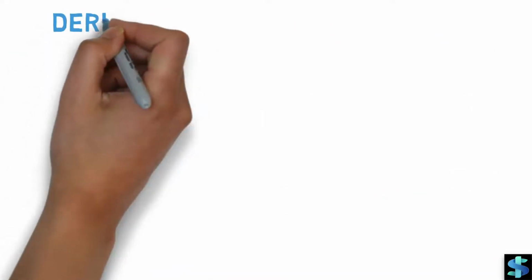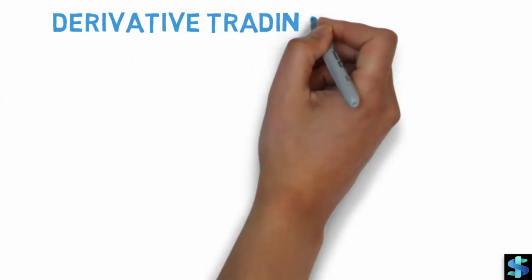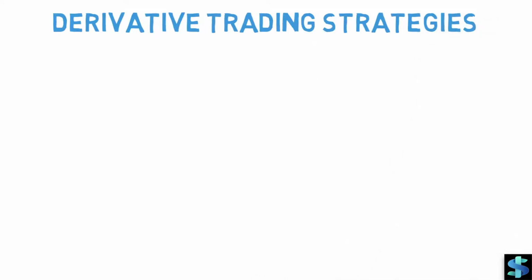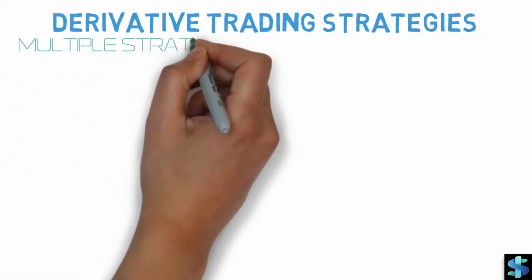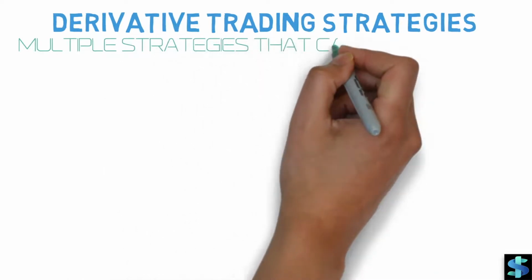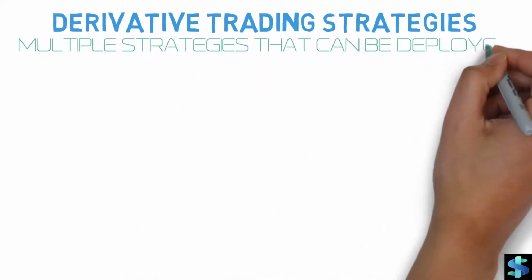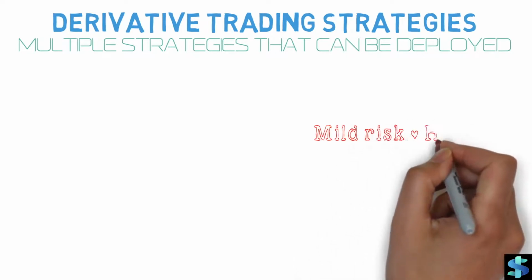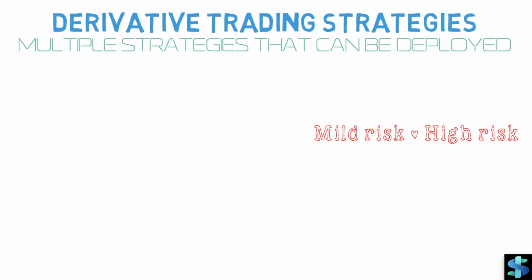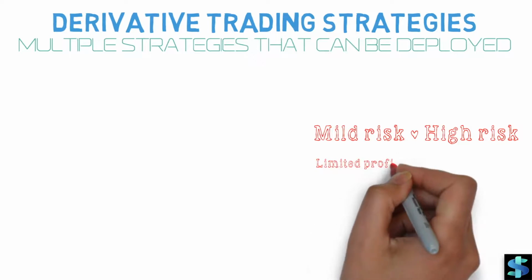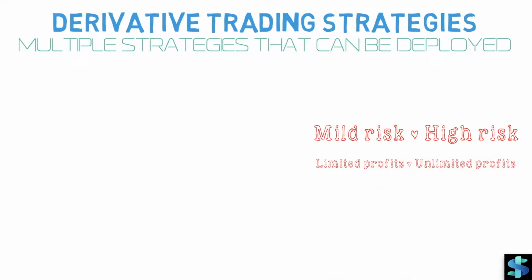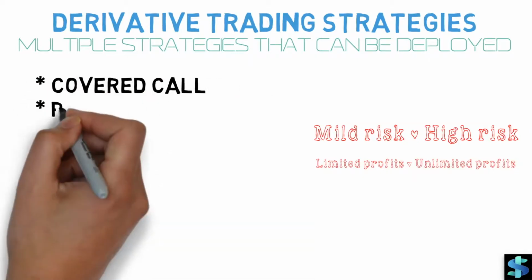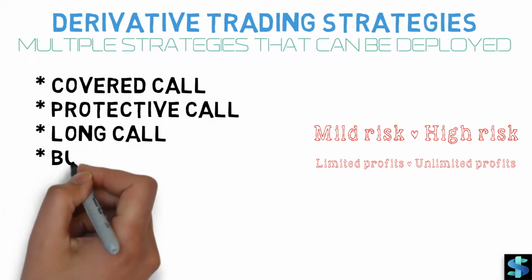Now let us talk about derivative trading strategies. Depending on whether you are using options or future form of derivative trading, and even within that whether you are going for put options, call options, etc., there are multiple strategies that can be deployed. Some strategies come with mild risk while others bring in very high risk based on the market volatility. At the same time, a few strategies come in with limited profit potential, while there are some that come up with unlimited profits too. Here are some of the most commonly used derivative strategies: covered call, protective call, long call,